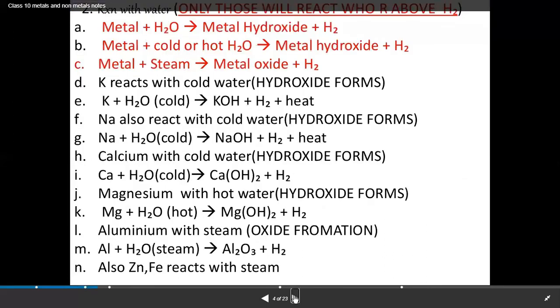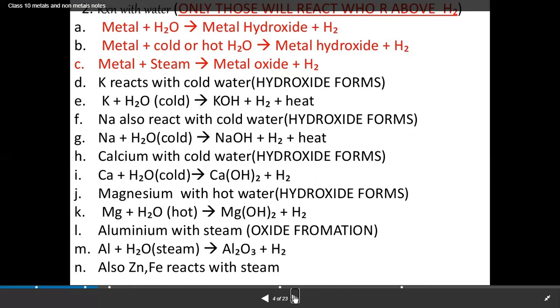Now let's see how metals react with water. Depending upon the reactivity series, different metals react with different states of water. The most reactive metal, for example potassium, has the ability to react with cold water as it is highly reactive. When potassium reacts with water, it forms potassium hydroxide and liberates hydrogen gas and heat. Next, sodium also comes under the most reactive metals, so it also reacts with cold water to form sodium hydroxide, hydrogen gas and heat.